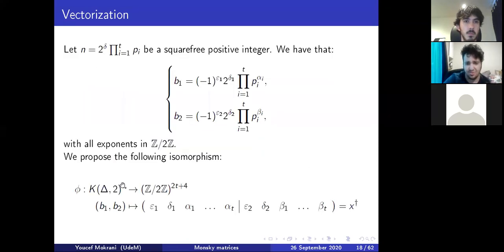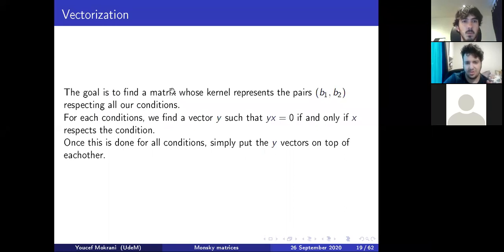Because of that, we can just represent the pair B1, B2 by the vector of the exponents. And then the goal is to find a matrix whose kernel is exactly the pairs B1, B2 respecting every single condition. In order to do that, for every single condition, we find a vector Y such that Yx is equal to 0 if and only if X represents the condition. And then we can just stack the Y's on top of each other to get the desired generalized Monsky matrix.